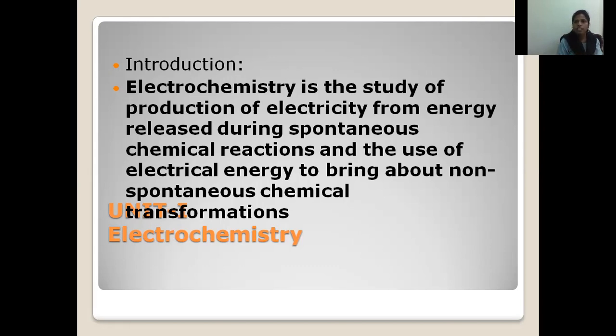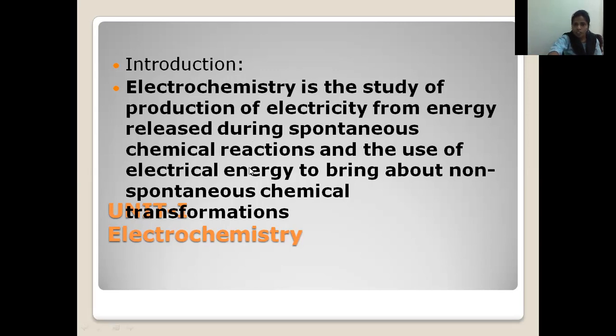Now let us see the definition of electrochemistry. Electrochemistry is the study of production of electricity from energy released during spontaneous chemical reactions and the use of electrical energy to bring about non-spontaneous chemical transformation. Let us read it again. Electrochemistry is the study of production of electricity. Here electricity is produced due to spontaneous chemical reactions, that means chemical energy to electrical energy.